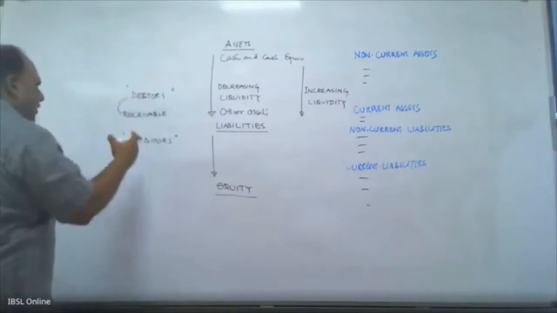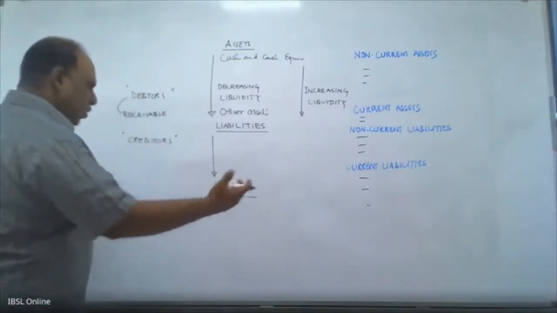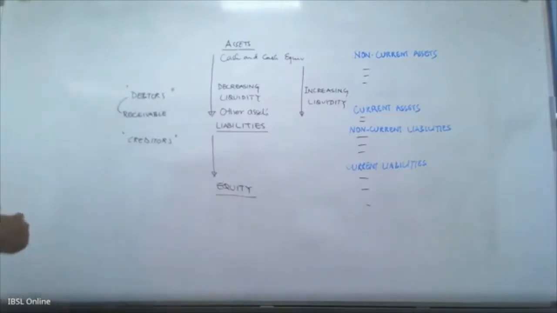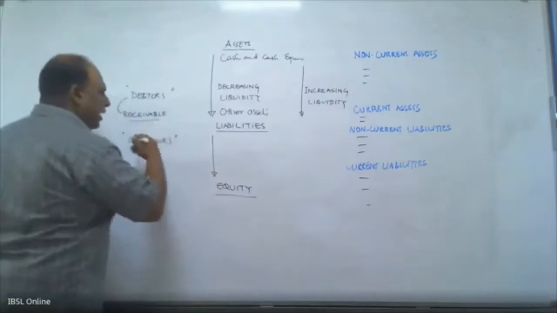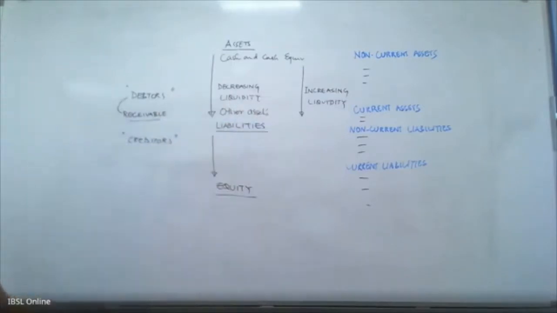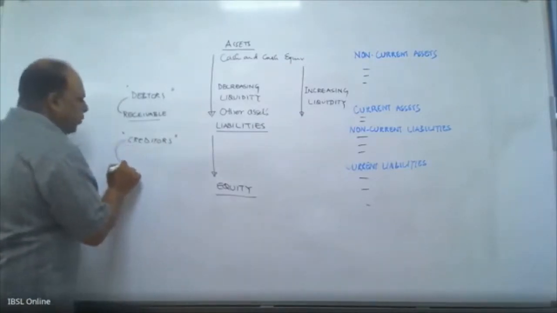The debtors means it is something which is like a money cash form, which is not yet received from the debtor, but you are going to receive it. But this receivable can drag. They might not pay within the stipulated time period, right? That is one aspect. Similarly, creditors means where you have to pay.